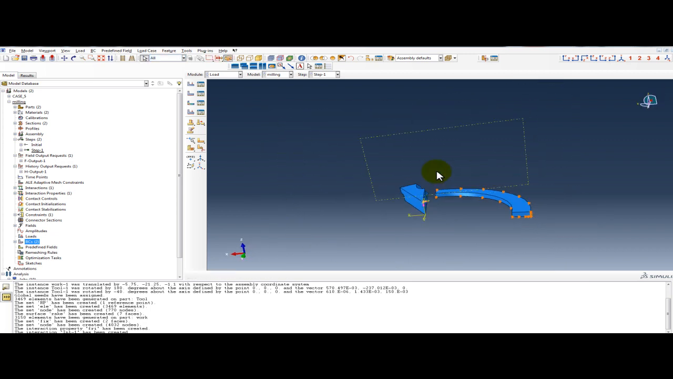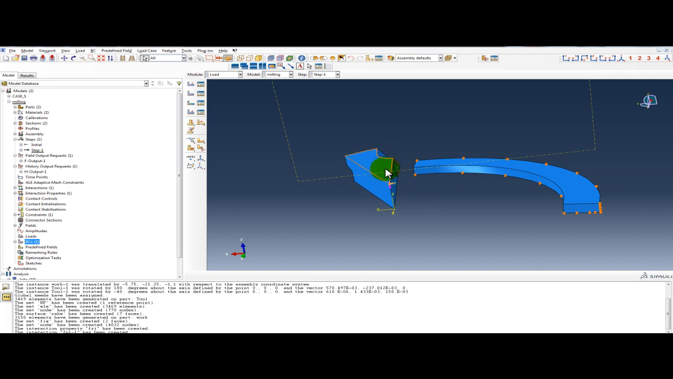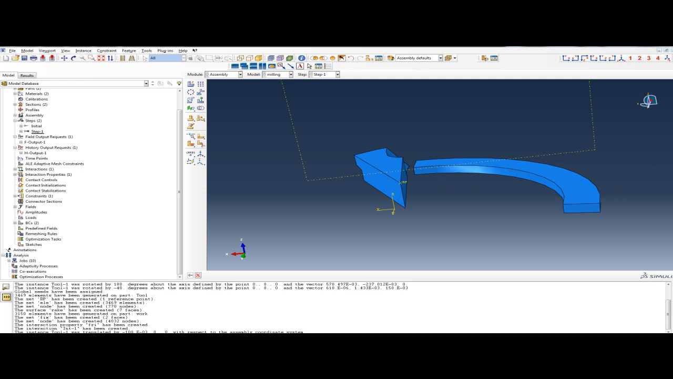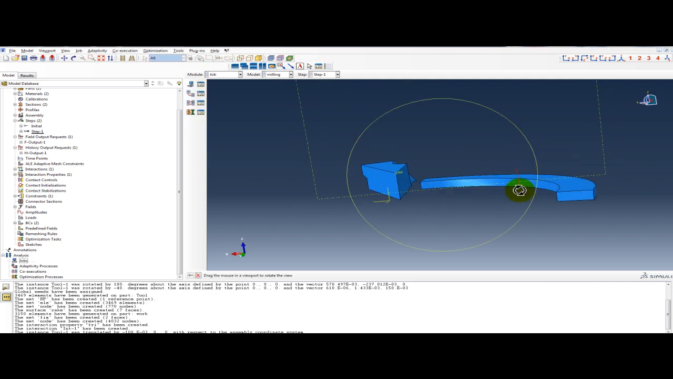because the plunge depth is about 100 micrometers, so we will translate this tool towards the workpiece. So go to the assembly, click here, click on the tool, click. The 0 point will be translated in x direction minus 0.1, means it will go to the minus 0.1. This will be the plunge depth. Okay, so that was the feed.